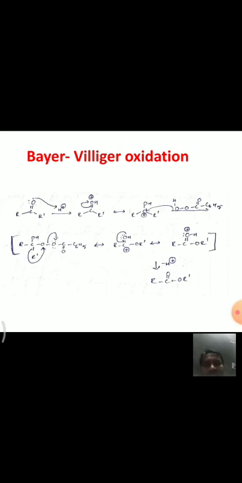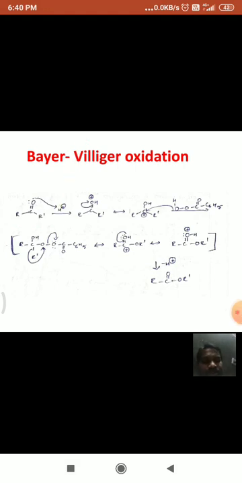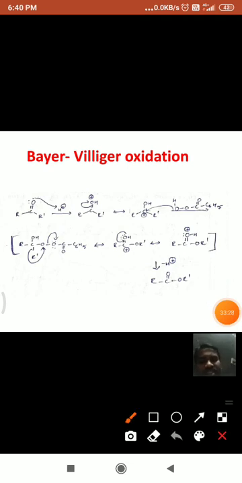Actually, this reaction is carried out in the presence of acidic conditions. We know that is peracids. In the first step, the proton from the acidic conditions adds at the carbonyl oxygen.